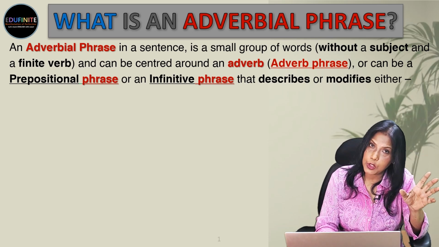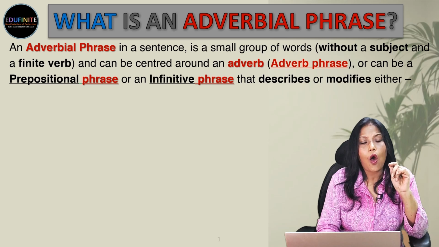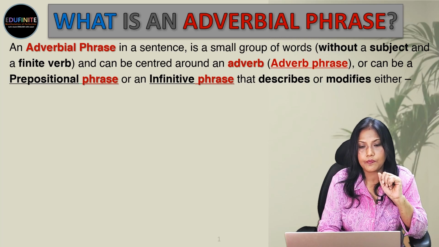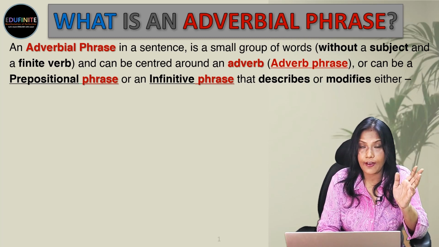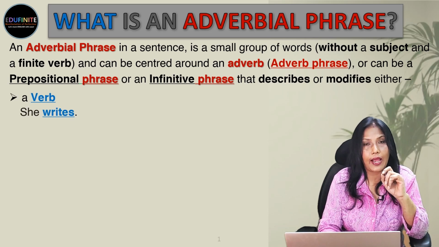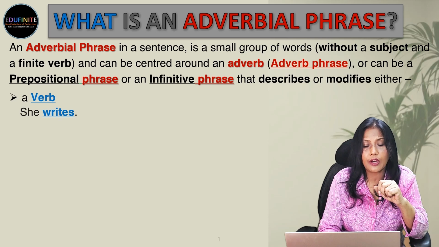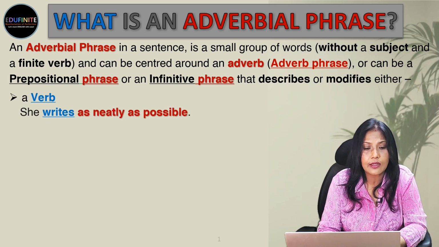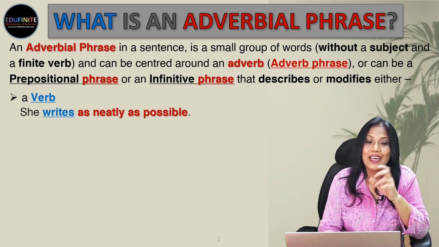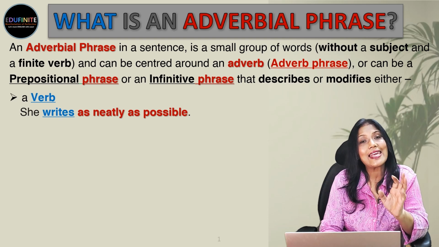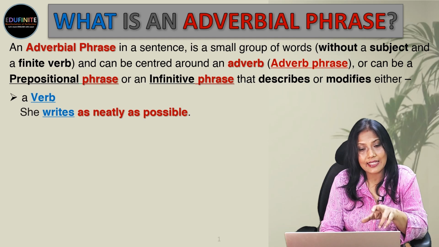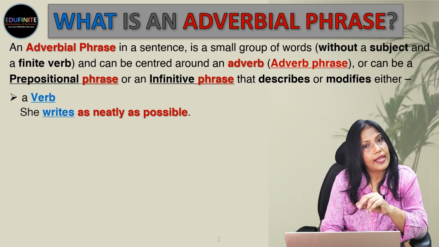Or it can be a prepositional phrase. It will begin with a preposition, or an infinitive phrase. That means it will begin with to and have the first form of the verb that describes or modifies a verb. For example, she writes. So writes is the verb over here. And how do we modify it with a phrase? We can say she writes as neatly as possible. So as neatly as possible is the adverb phrase. Here, neatly is the adverb. So it's an adverb phrase.